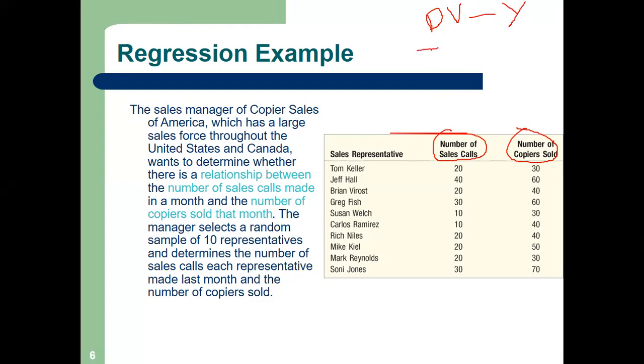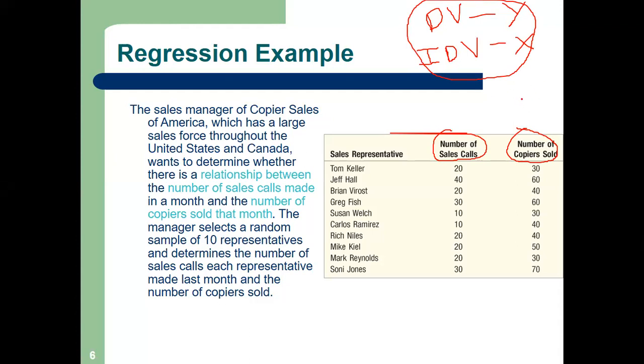And the independent variable, how do we write? X generally. General notation. DV is my Y, IDV is my X. Is it clear?